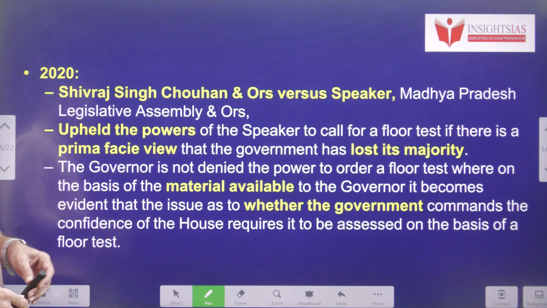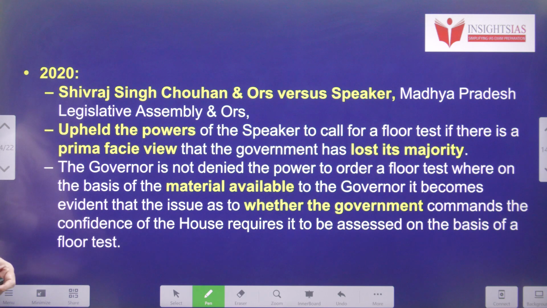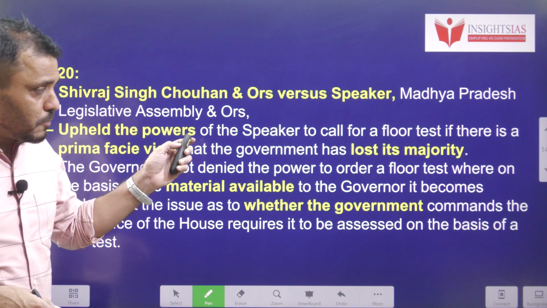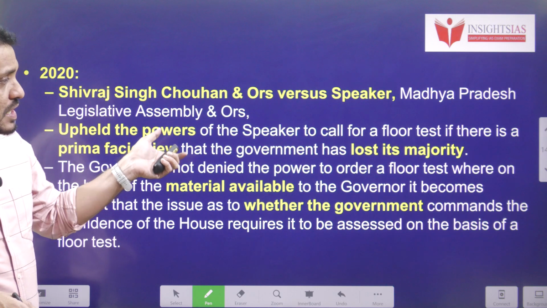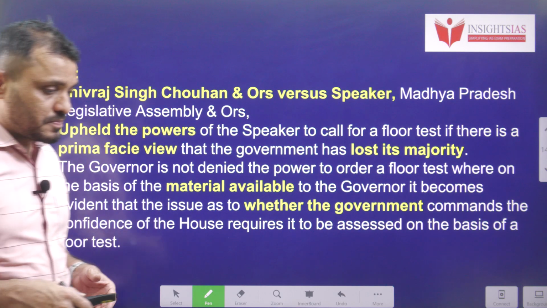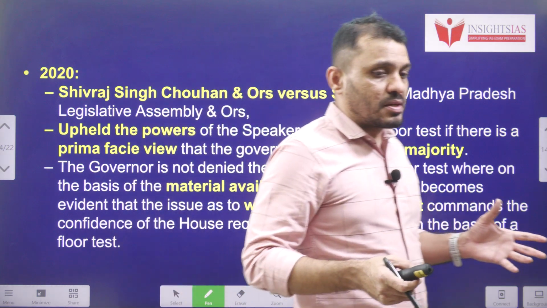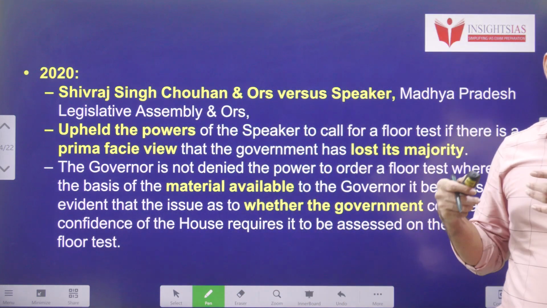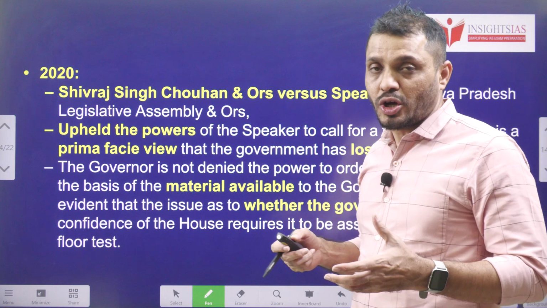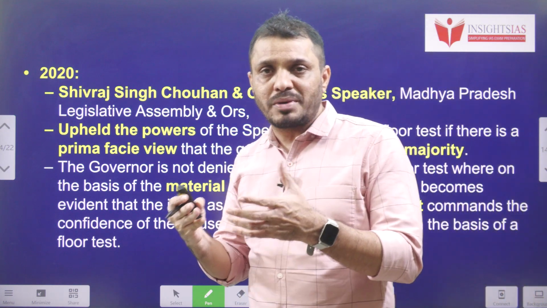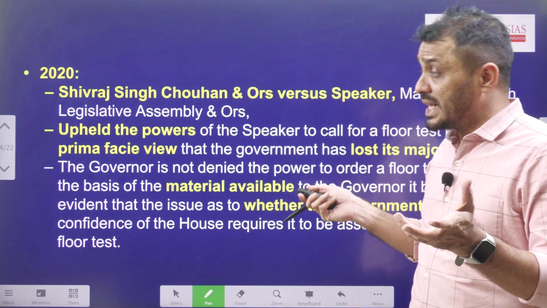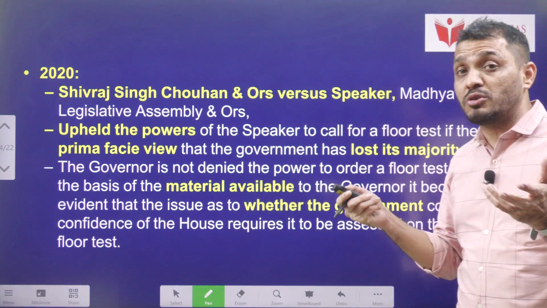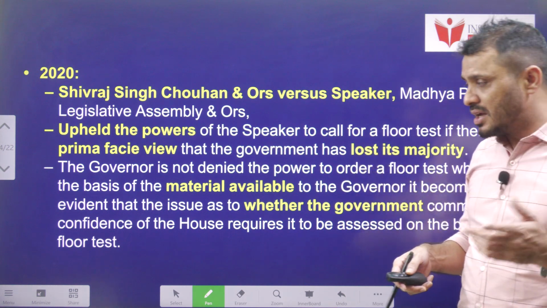2020, Shivraj Singh Chouhan versus Speaker, Madhya Pradesh. Here, the Supreme Court supported that the governor can call for a floor test if there is primary evidence that the government has lost its majority. For example, imagine, in Bihar, in a future Bihar government I am talking about, a government formed with Nitish Kumar and BJP. If BJP announces that they are not supporting Nitish Kumar, then obviously there is clear-cut evidence that Nitish Kumar on his own does not have the majority, so the governor can call for the floor test.